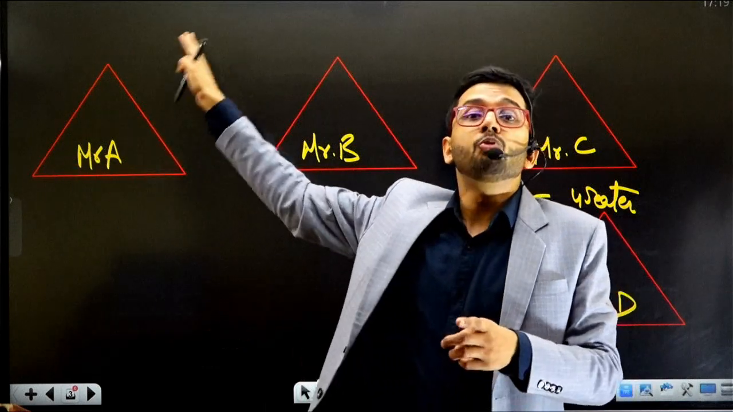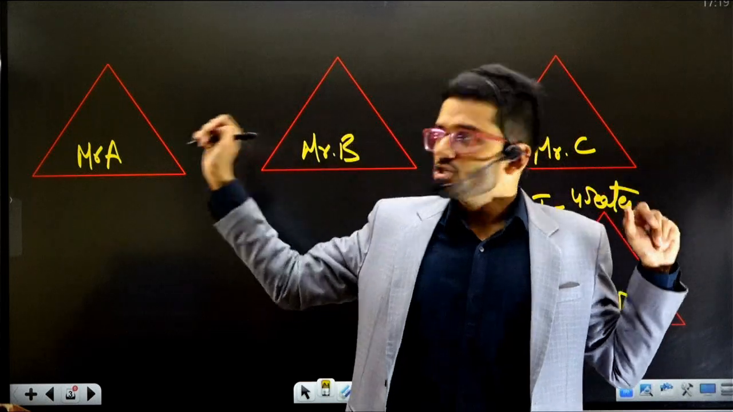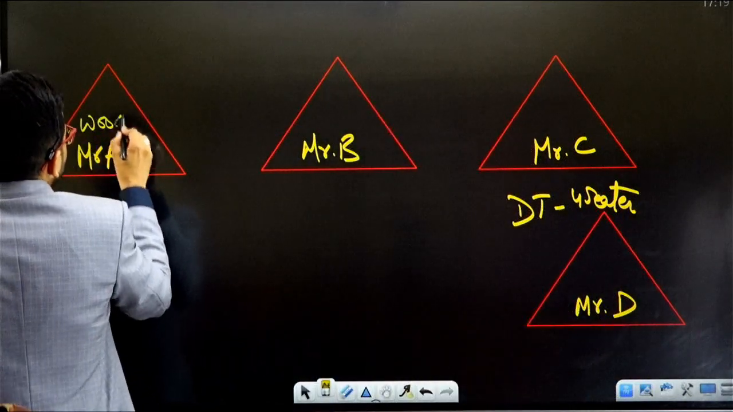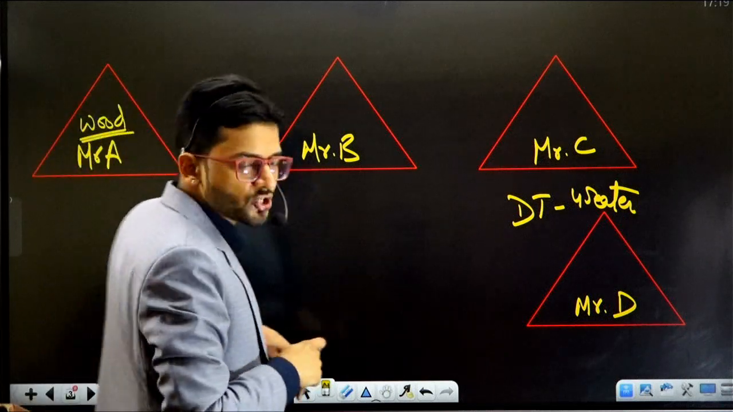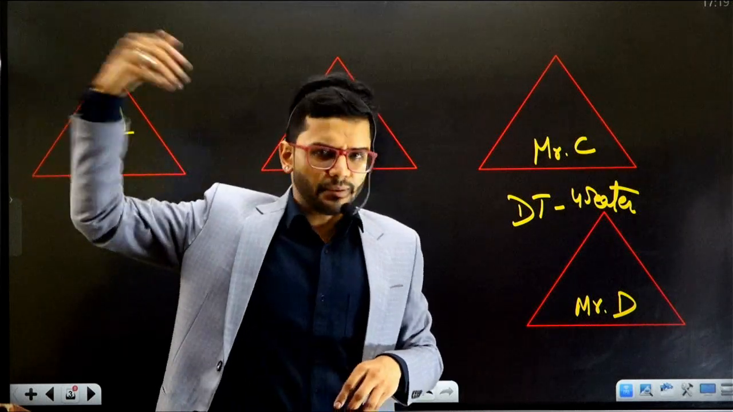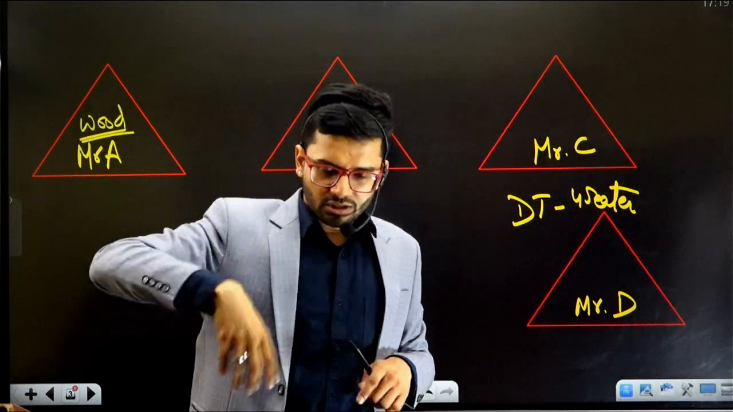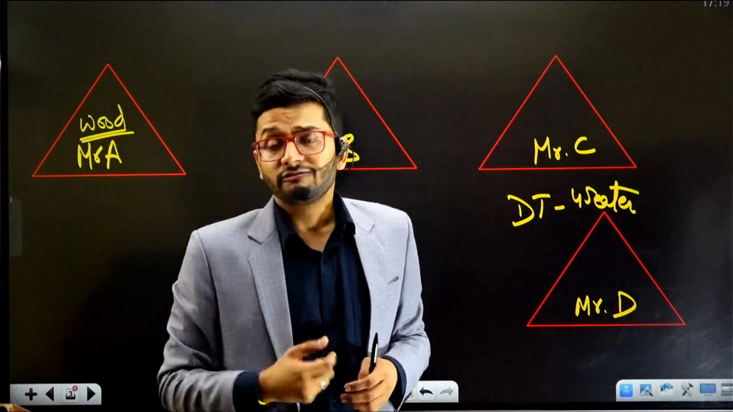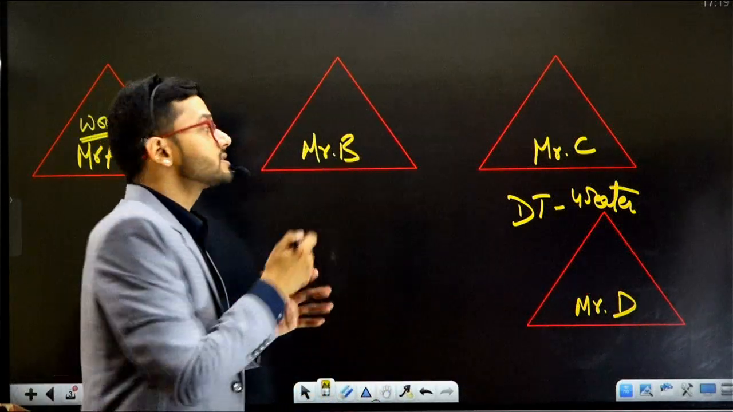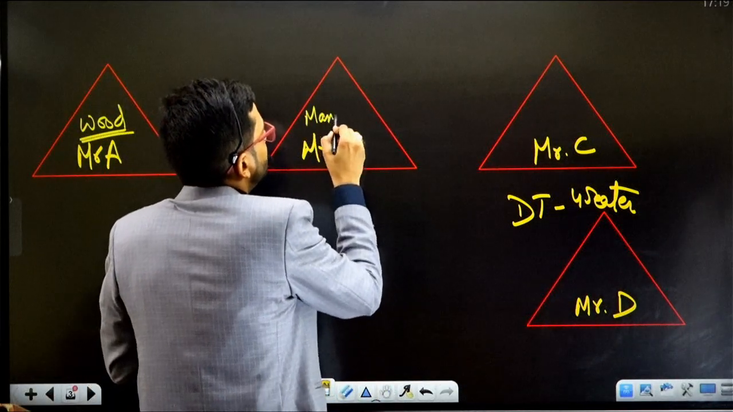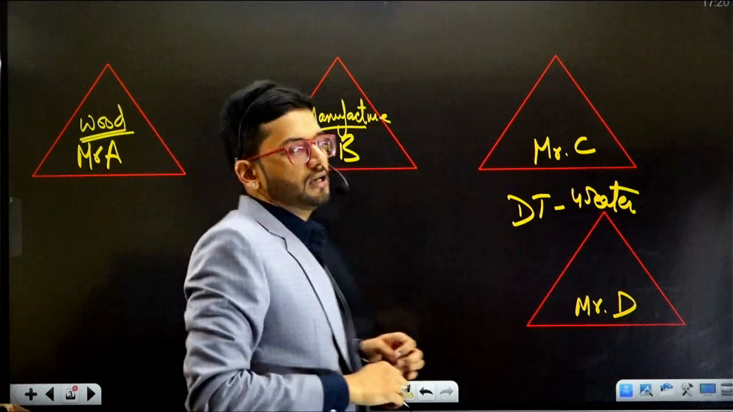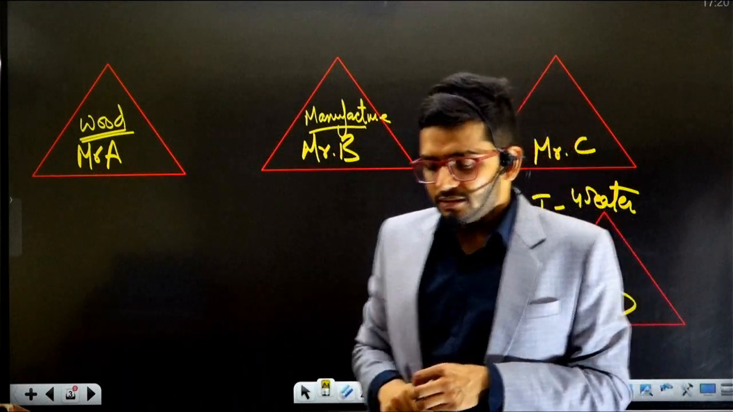So what is the role of Mr. A? Mr. A will supply wood to Mr. B. Mr. A is a wood merchant. He would buy wood from the farmers or the people who are growing wood in their farms, and he will supply it to Mr. B. Mr. B will actually manufacture the dining table. He is the carpenter sort of. He is the main person who's crafting the dining table.